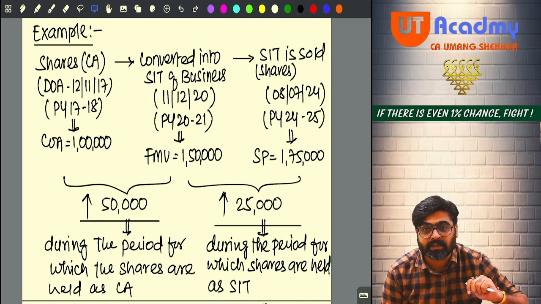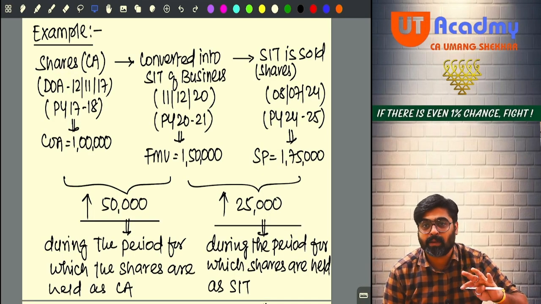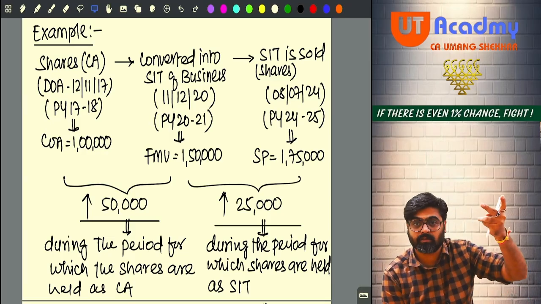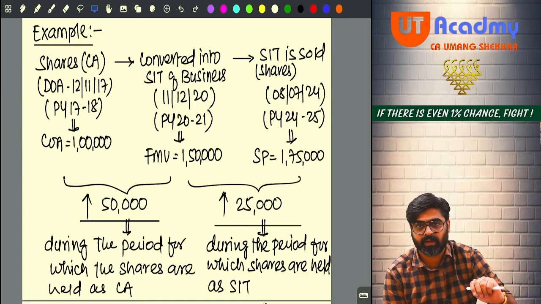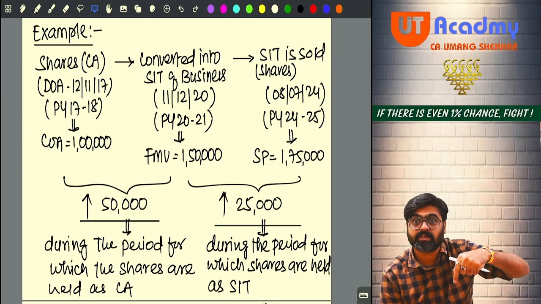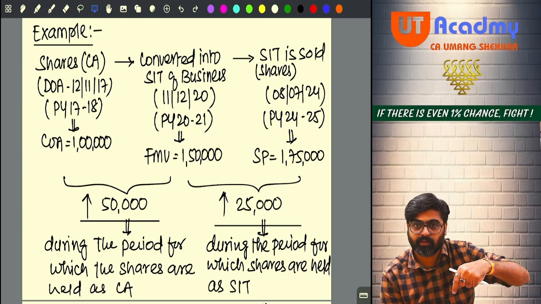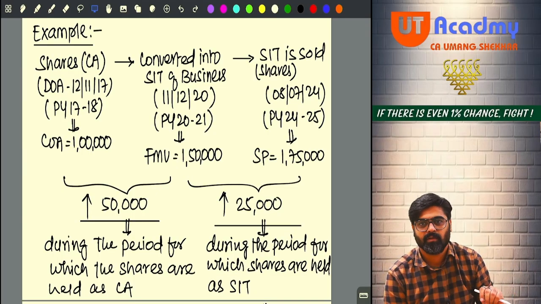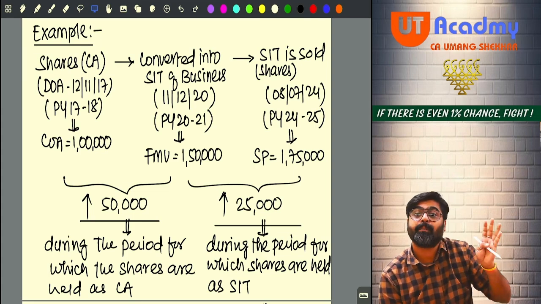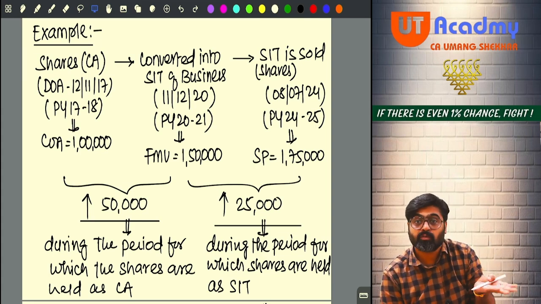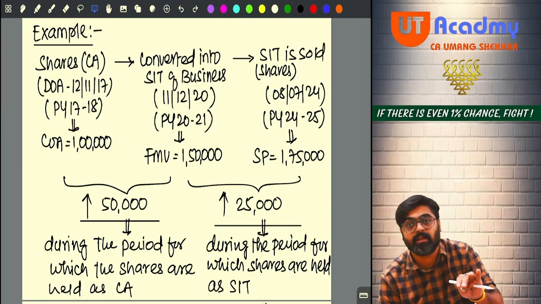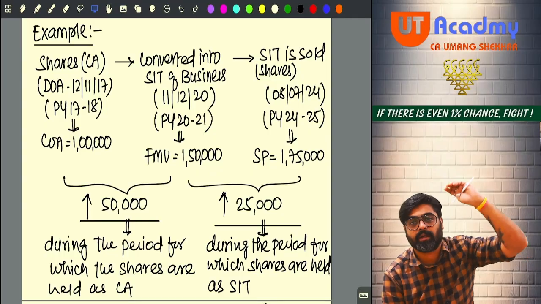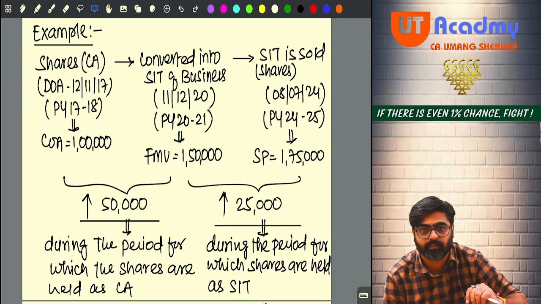So what entry you passed on that day? On that day you passed an entry, cash bank account debit in your business. Cash bank account debit 3 lakh 50. Shares, the value of these shares is what? 1 lakh 50. 1 lakh 50 to capital account 5 lakhs. And in your business, now capital is how much? 350 plus 150 of shares which you are bringing in this business as a capital. Now you will be treating that shares as what? Your stock in trade in the business.